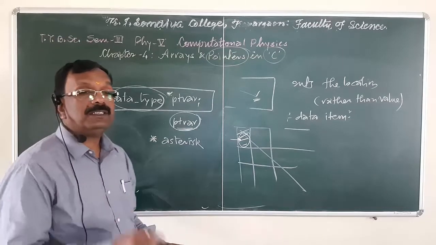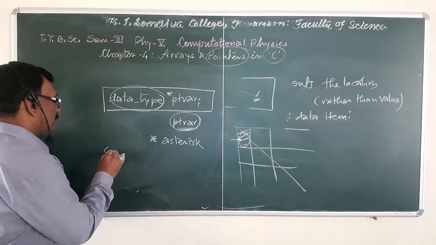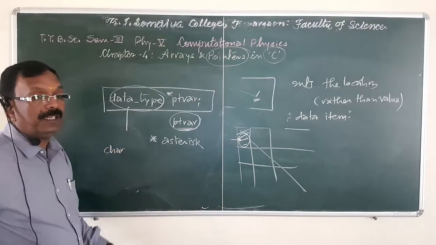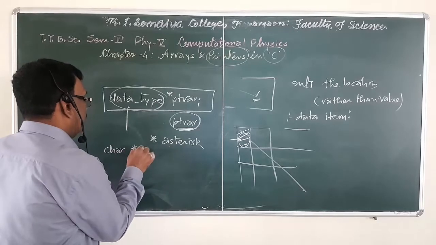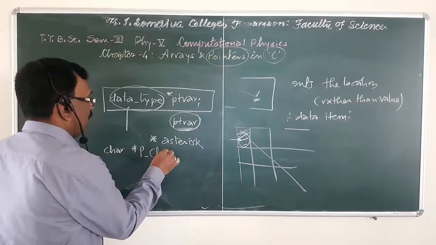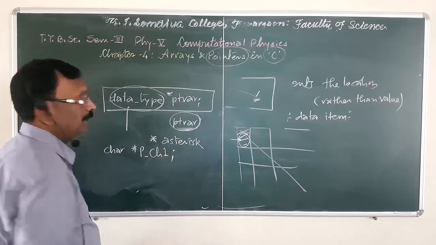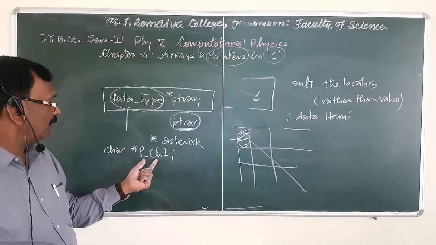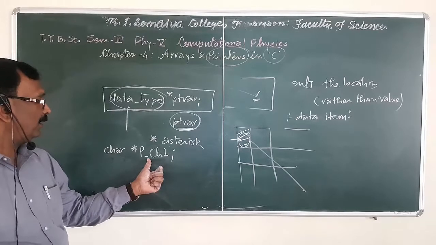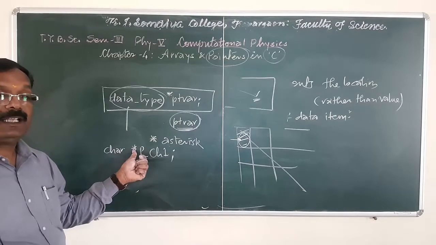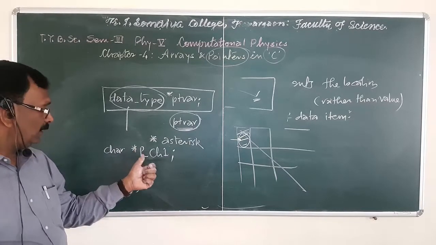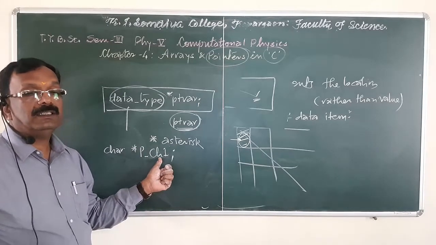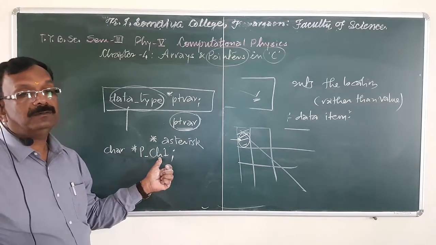Now we are going to see an example. Suppose char is the type of the pointer variable, then this is the name, p_char1. This is the type of the pointer variable and this is the name of the pointer variable, and this asterisk tells that p_char1 is a pointer variable.